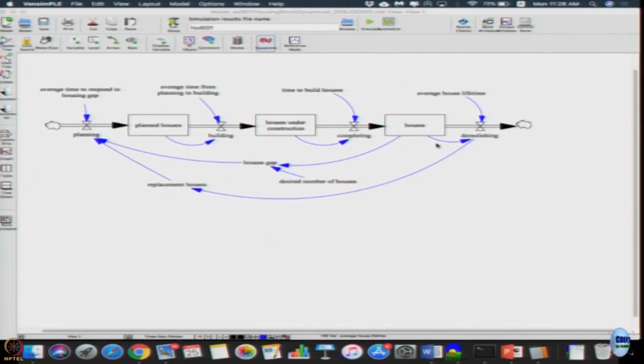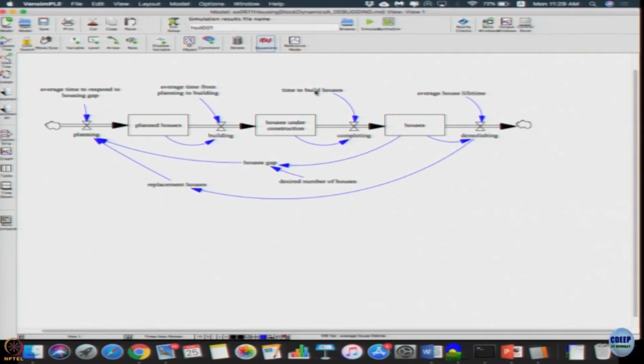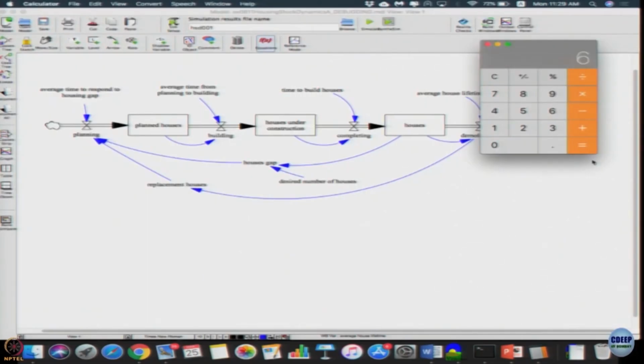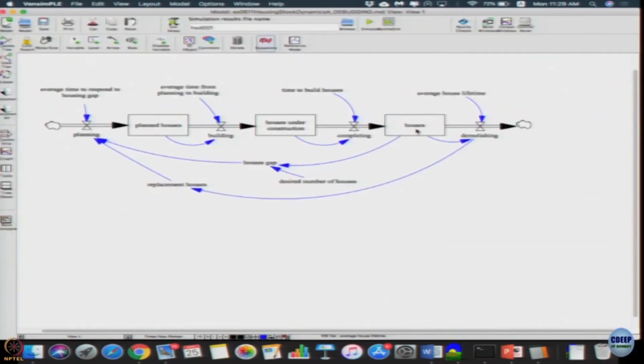In steady state, if my inflow here is 4166, this also has to be 4166, then this one also has to be 4166, and 4166 times the time to build houses, which is 6, is 25,000. So housing under construction should be 25,000. This says 10,000, so let us just make it 25,000, and this is 5 million, which is fine.